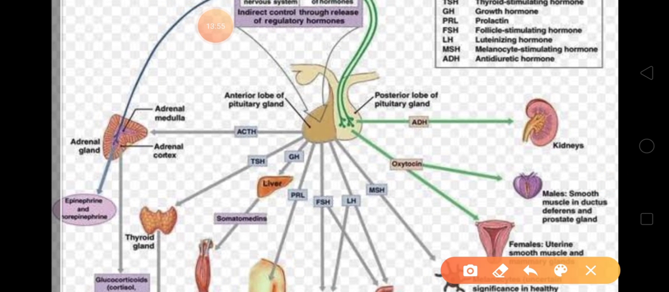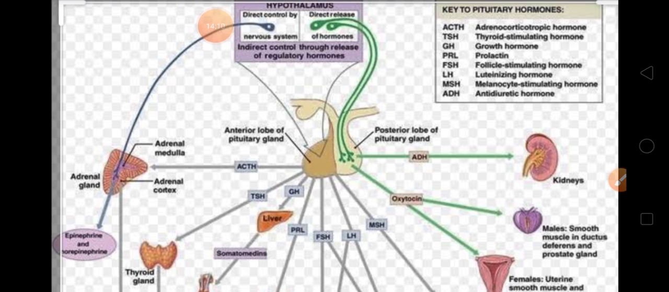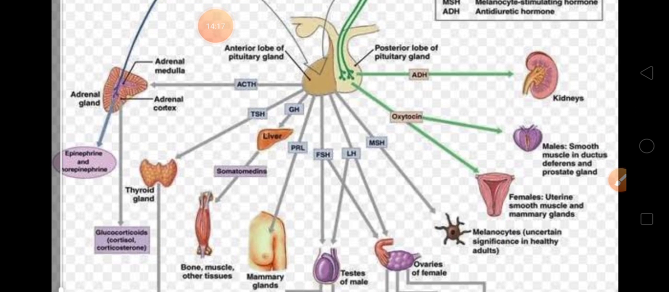You can clearly see here they have made an arrow like this. What does this mean? That indirect control is there. And what they will do, they will release this hormone. You can see ACTH. What is this ACTH? Adrenocorticotropic hormone. That will go towards your adrenal gland and it will release epinephrine and norepinephrine.